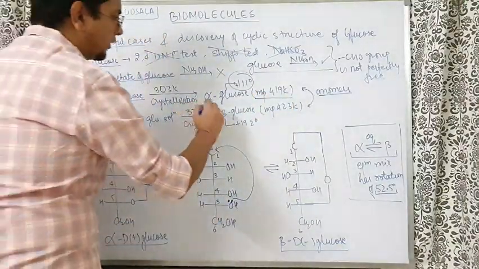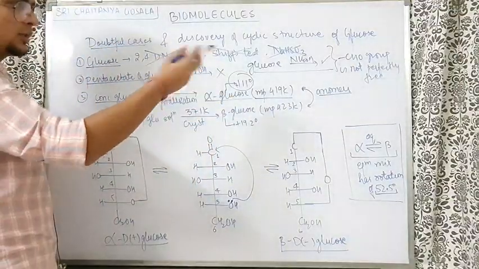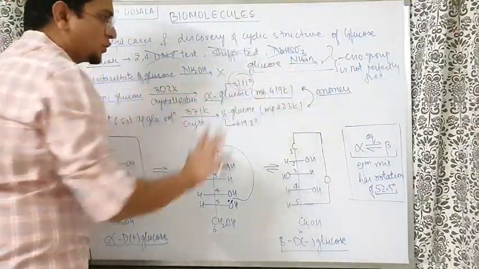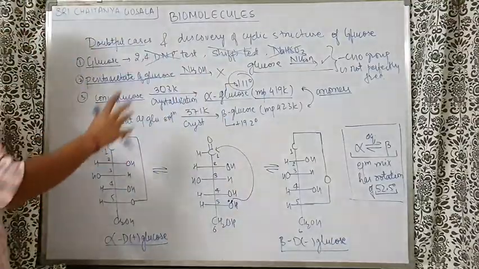So people called it alpha glucose. I'll tell you why alpha and beta and how the structures are there. They are called anomers also. But let's understand what happened chronologically.